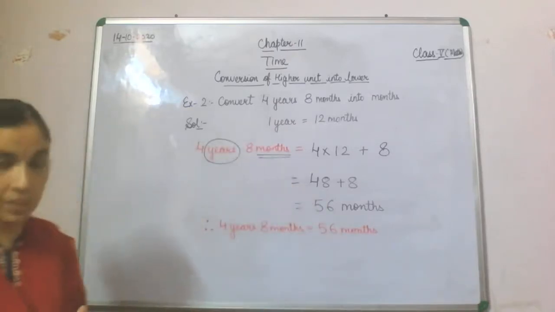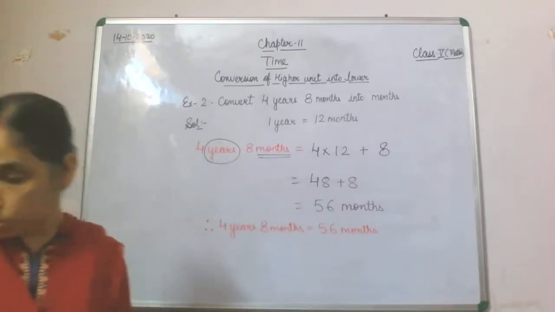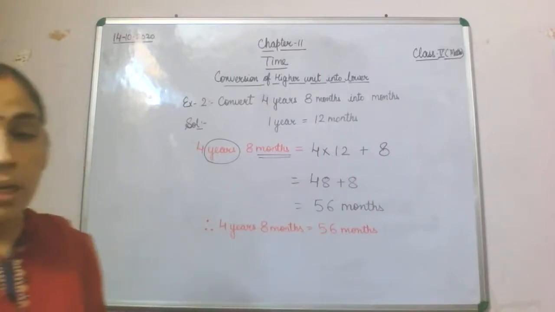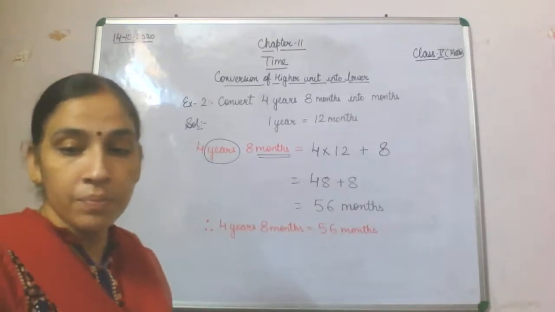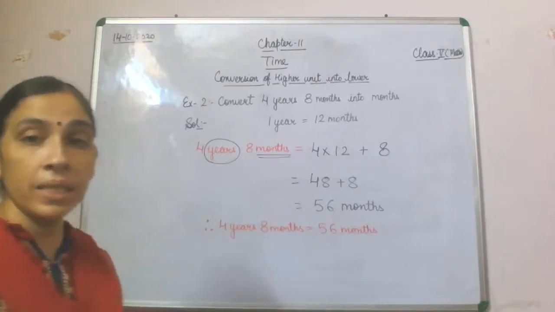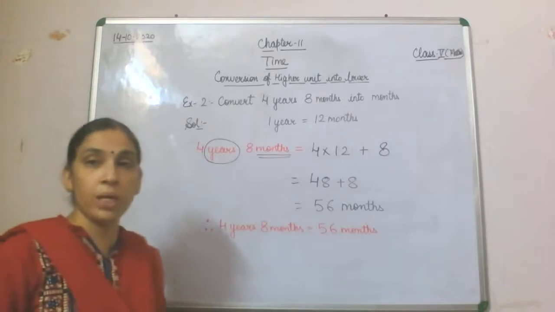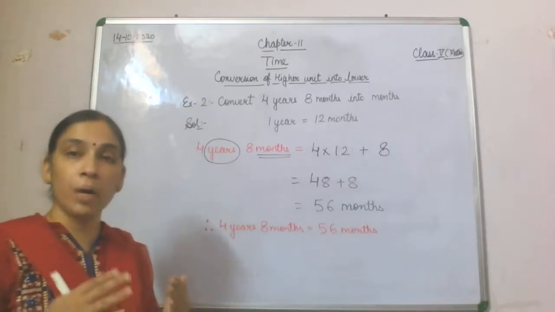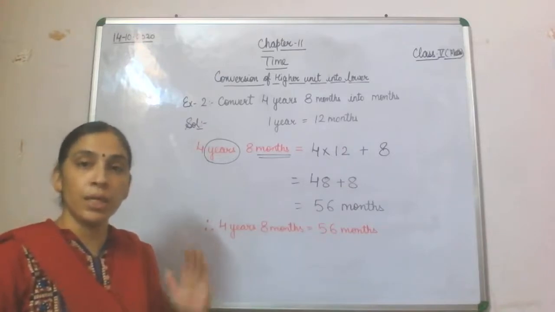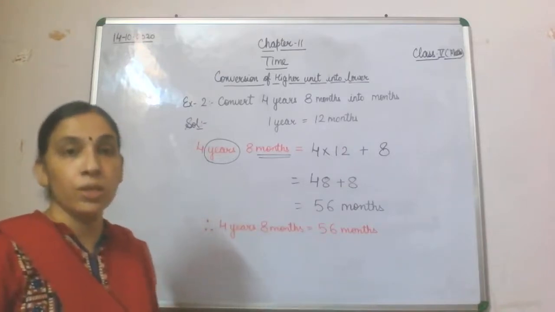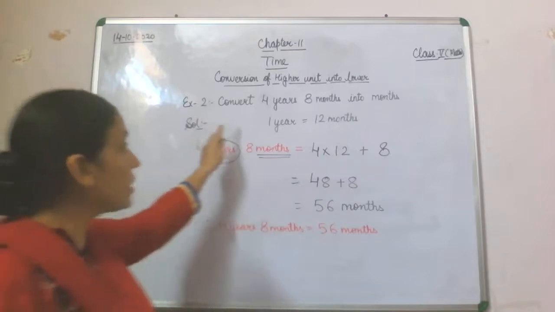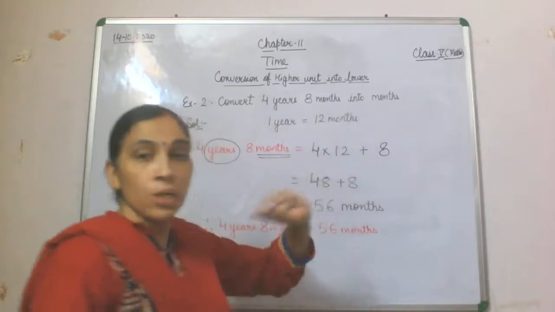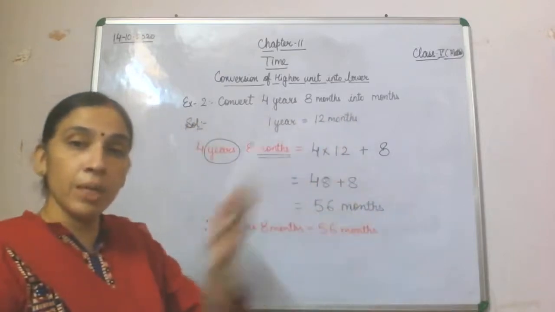56 months. So this is your question example 2A part. Now let's see B part. In all the questions what we are doing is converting from a higher unit into a smaller unit. Here in this question also you can see we have converted 4 years 8 months into months. So from years we are coming into months.